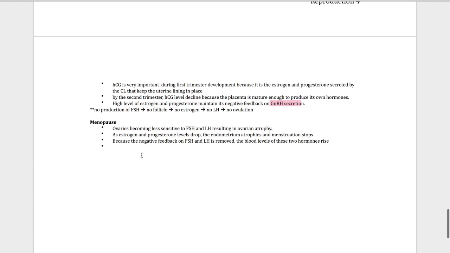Very important. Menopause. Ovaries become less sensitive, so ovaries cannot feel the messages from FSH and LH, right? FSH and LH are saying, hey, produce estrogen, progesterone, right? Ovary is not responding at all. So these hormone levels drop and menstruation stops. That's the whole point. Yep, that's it.